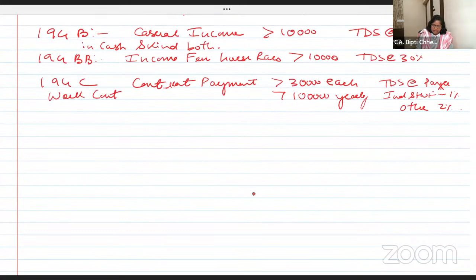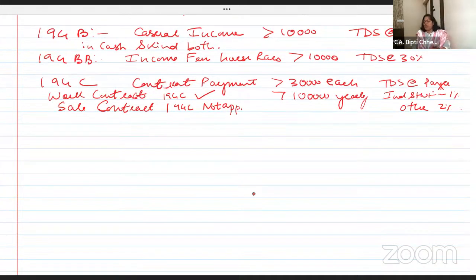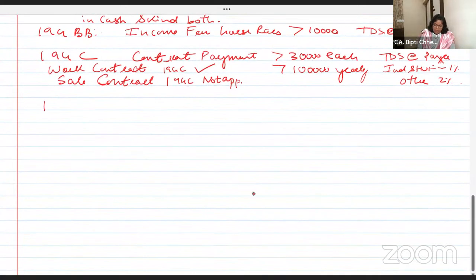Works contract, 194C applicable. Sale contract, you are selling to anyone else, 194C not applicable. Isn't it beautiful and clear to all of you? चलिए 194C भी क्लियर है. अब 194 पूरे कमीशंस एक साथ लिख लेंगे.